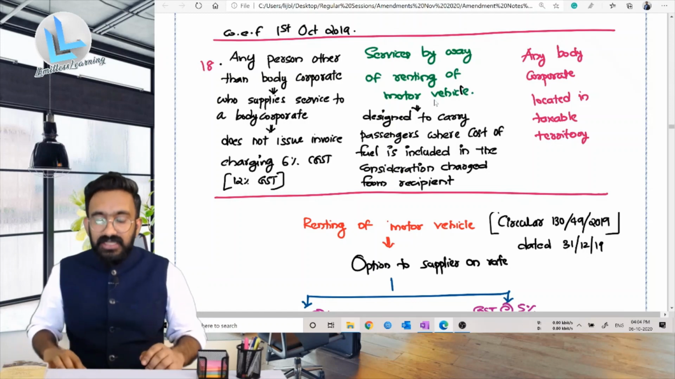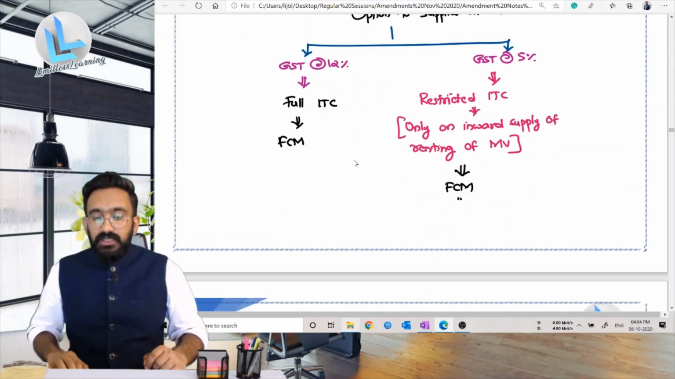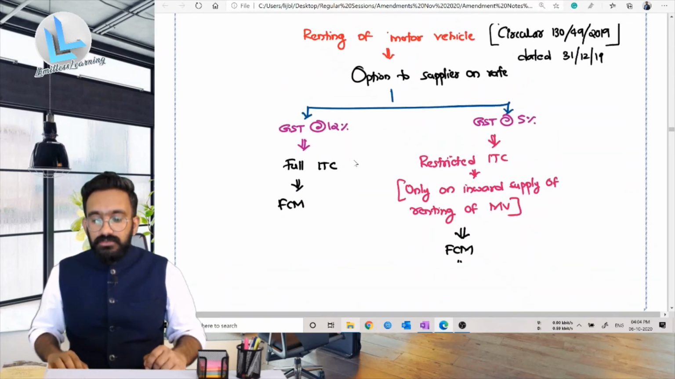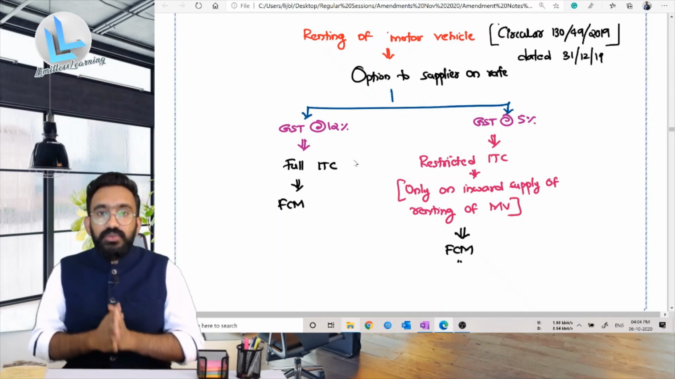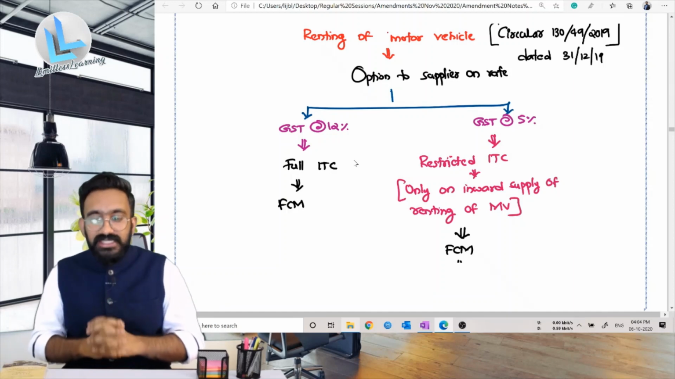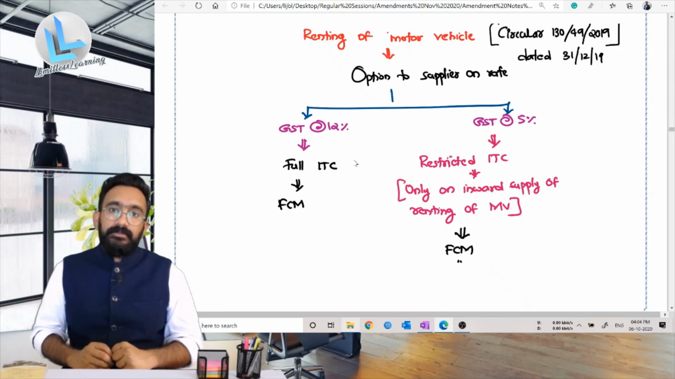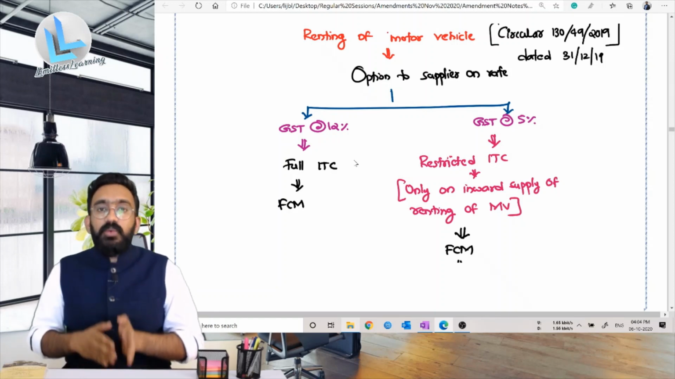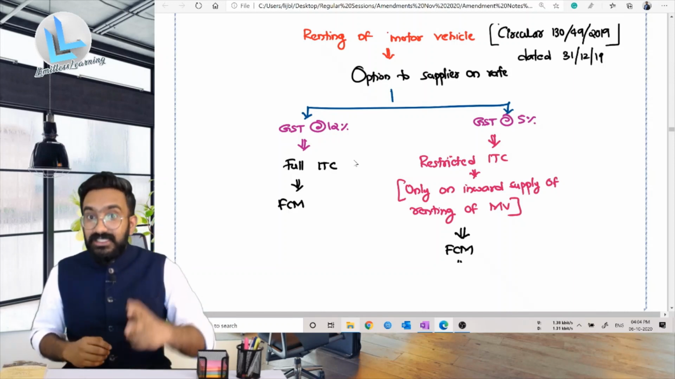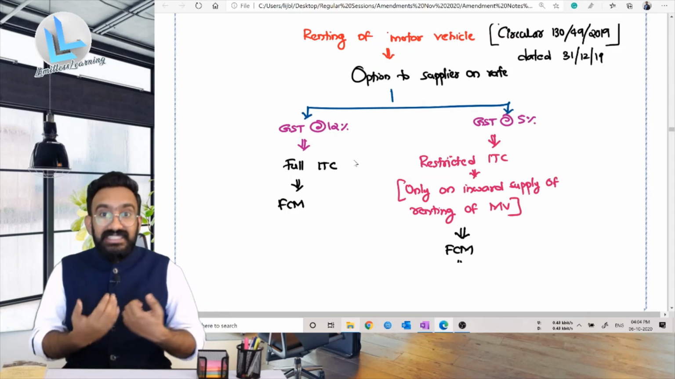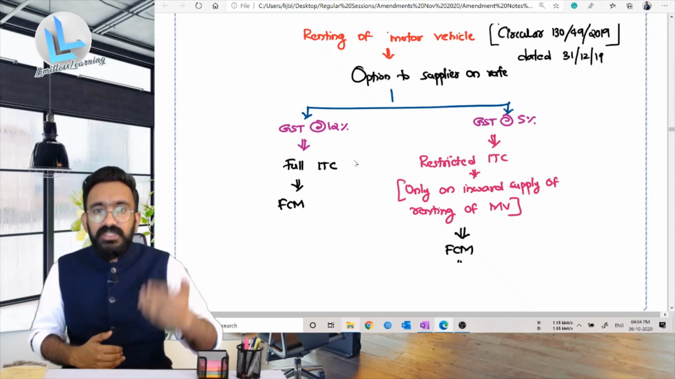Now let's try to understand what are the options available to the supplier on this particular activity. There are 2 options that is applicable to a supplier who's into renting of motor vehicle. He has 2 rates that is available for him. One is he can pay GST at 12%. So he can charge GST at 12%. What is the benefit of 12% and what is the demerit of 5%? We'll try to see. So likewise, like we had the cases of GTA and all that, here also there has been given 2 rates that is applicable for a person who's into the business of renting a motor vehicle.